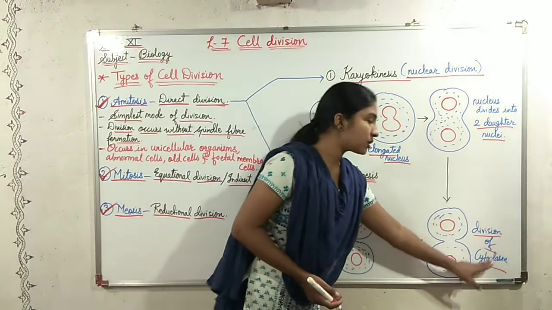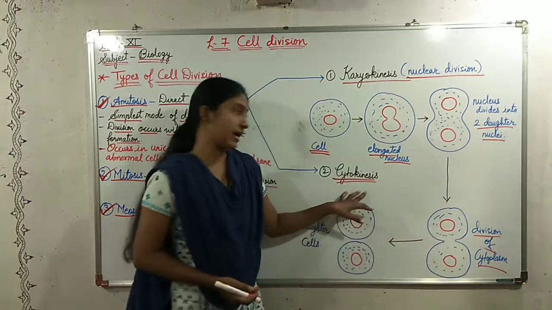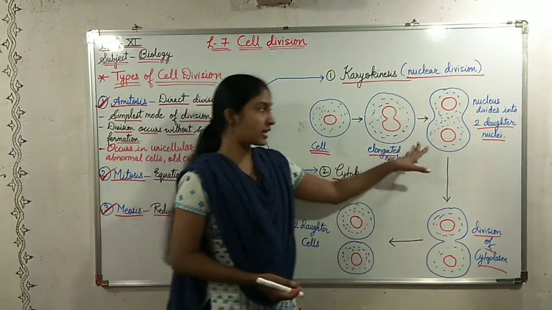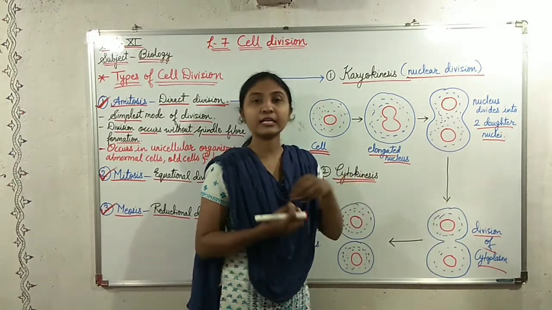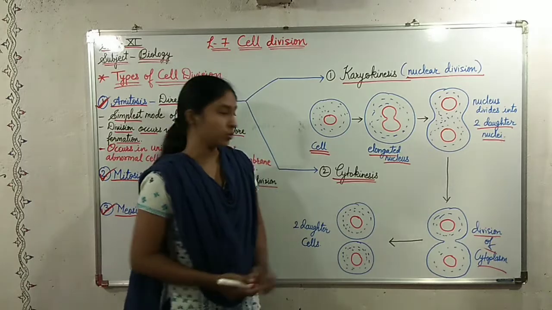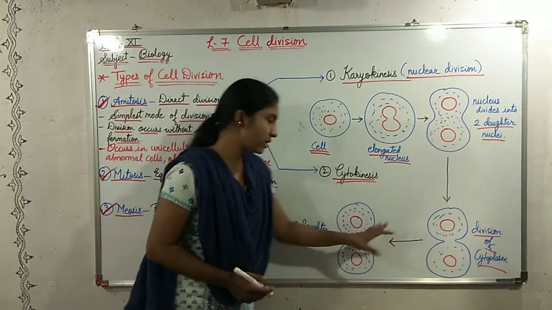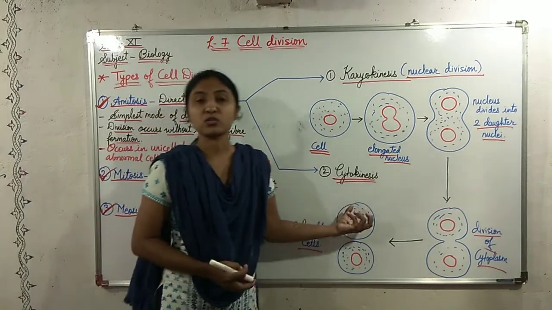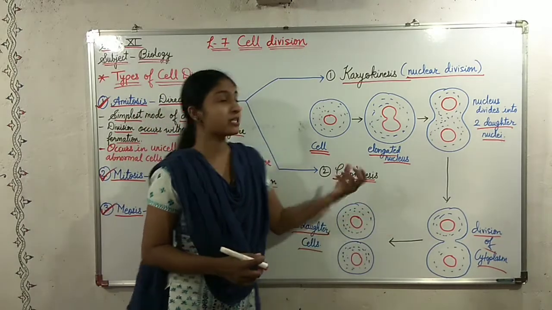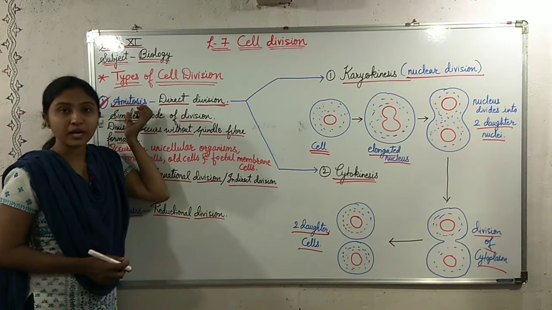Just like the nucleus, the cytoplasm also elongates and divides into two. After the division, we get two daughter cells. This is the process of amitosis.